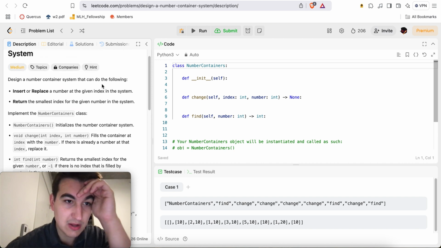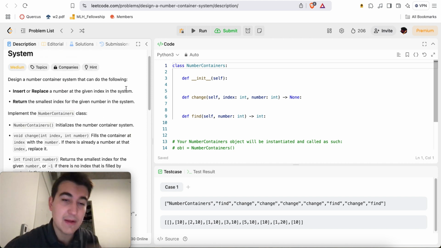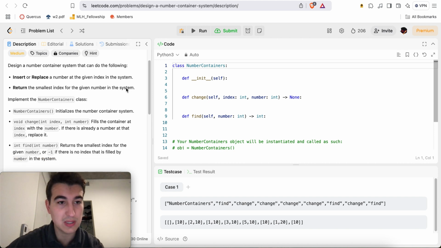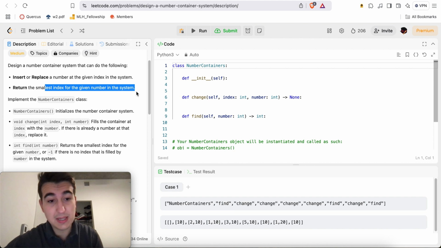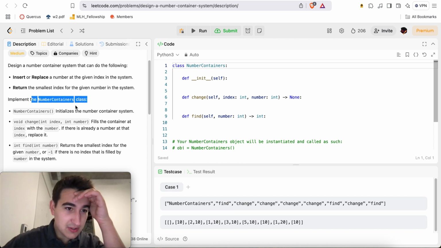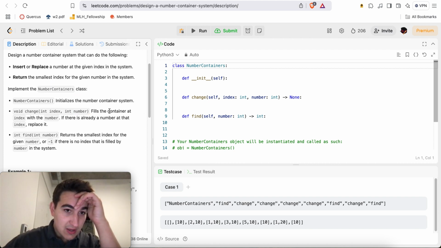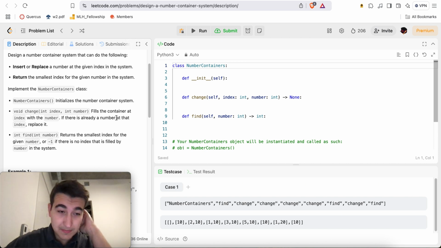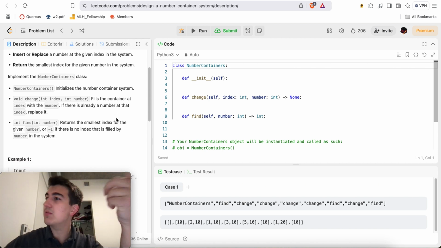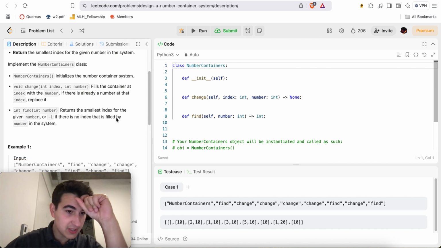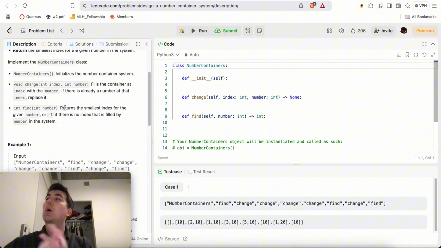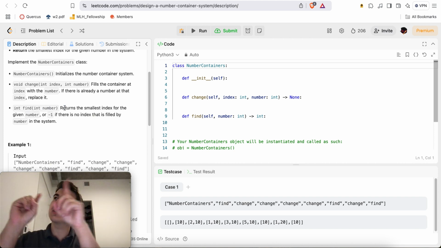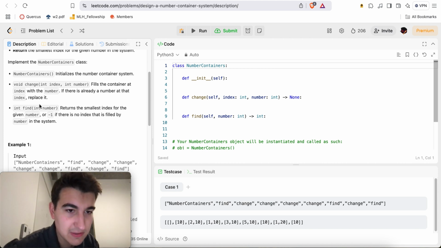Implement a number container. Okay, the very first thing that comes to mind is, if you want to place things at a certain index, use a linked list. If you want the smallest index, just keep track of a min heap of all the numbers, right? Implement the NumberContainers class. Change fills the container at index with the number. If there's already a number at that index, replace it. We can also use a hash map. Or no, because then it would require updating all the indices. Yeah, no, we need to use a linked list. Oh, we can use a linked list, but map all the indices to the node. Okay, yeah. Find returns the smallest index for the given number.